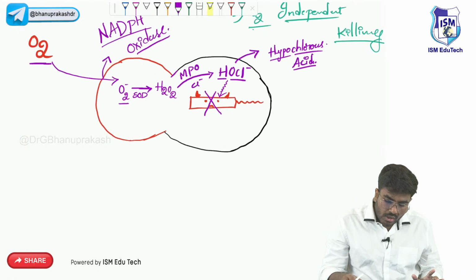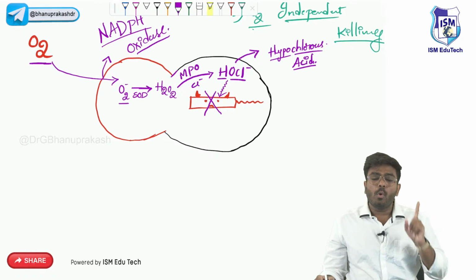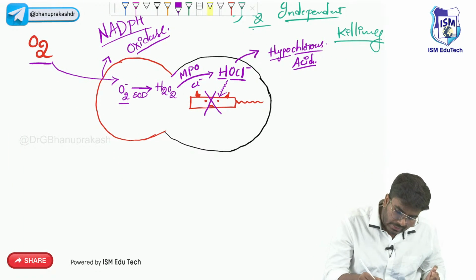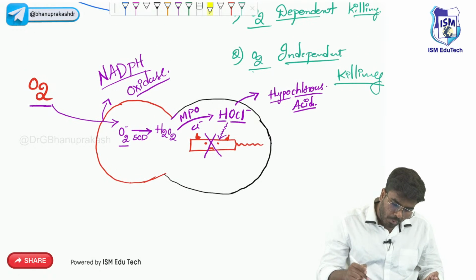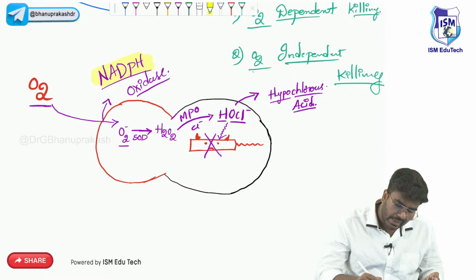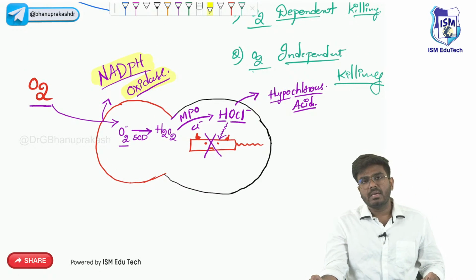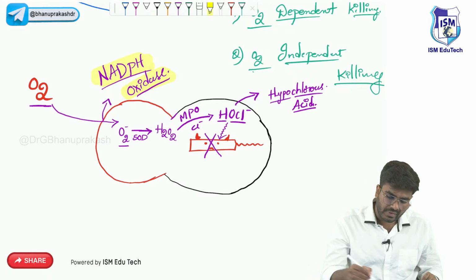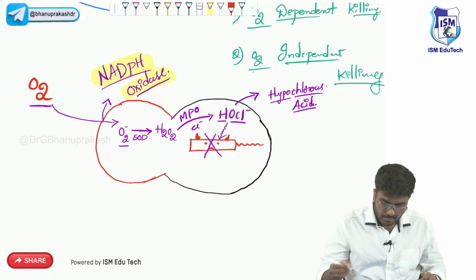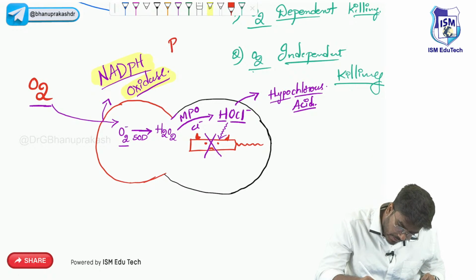Okay, so this is oxygen dependent killing. Two important enzymes are there. The most important, which I want you to know for exam purposes, is NADPH oxidase. Now, for example, if you have a deficiency of NADPH oxidase, there is a gene called the PHOX gene.